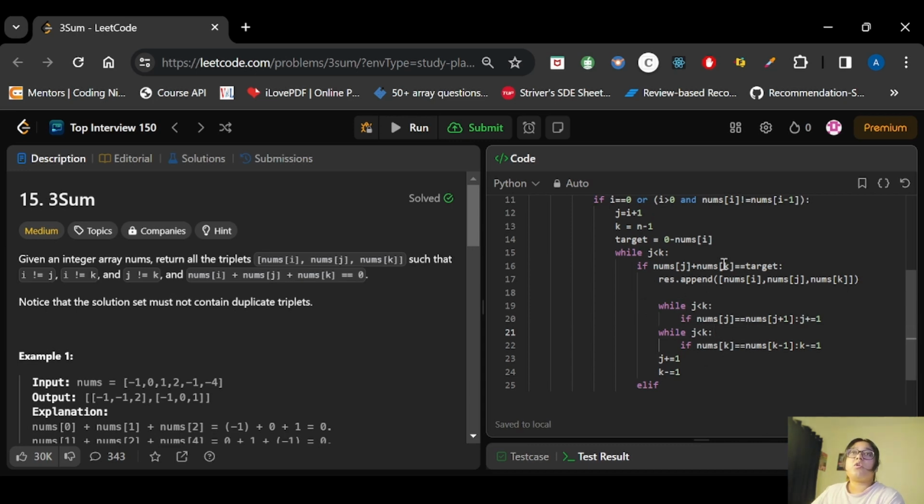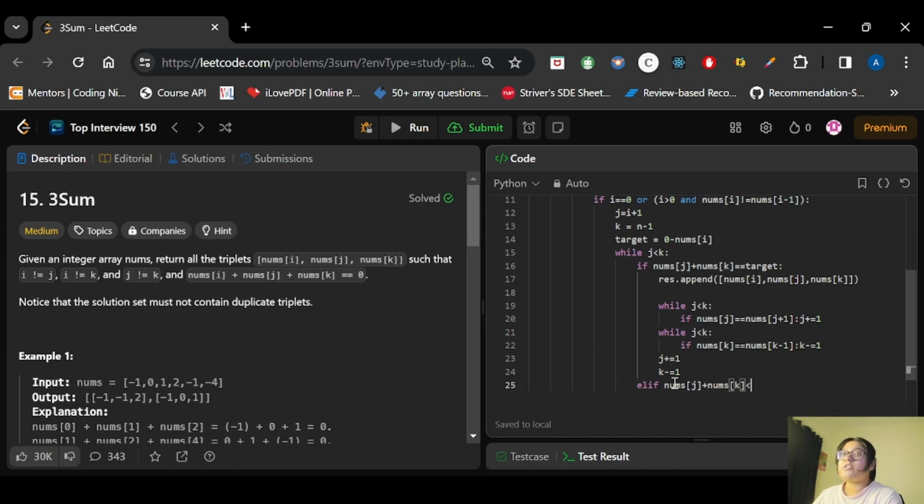If we are not able to find the value, then if I am moving forward with the j and k, then there is a possibility that an eligible candidate can get skipped. So to avoid that, we will be checking only when we have the value that is equal to the target.